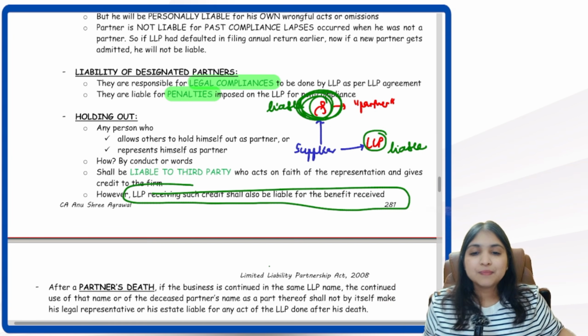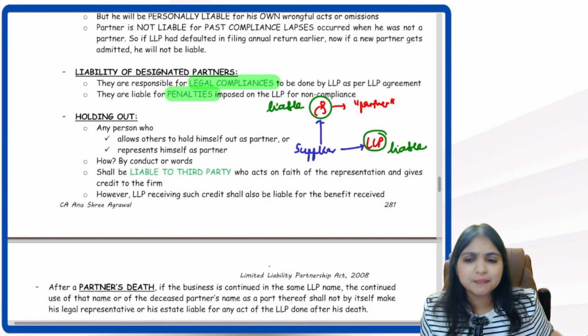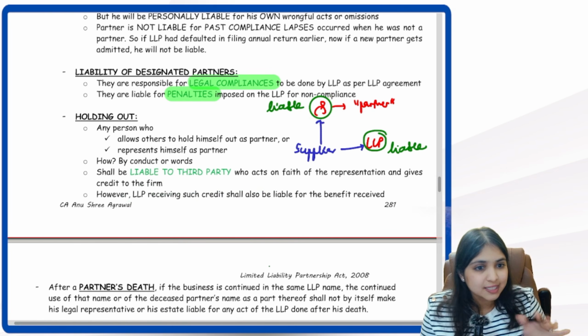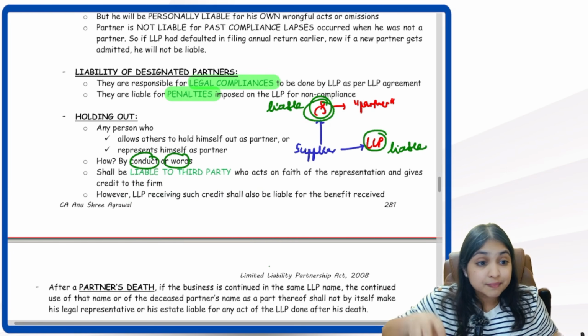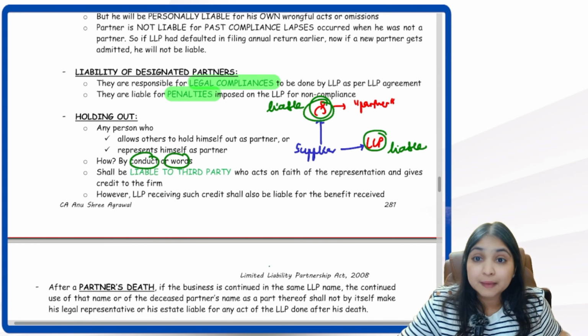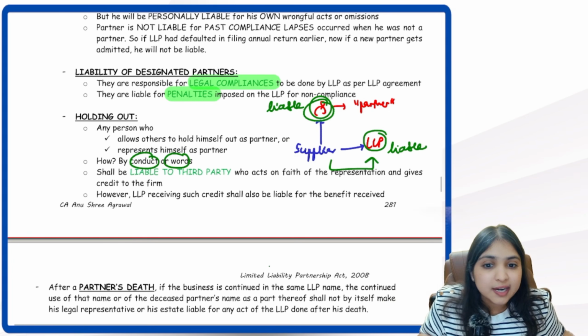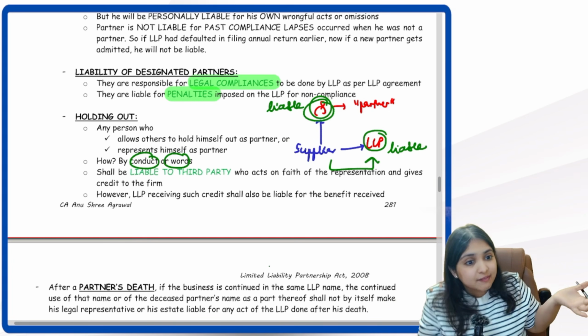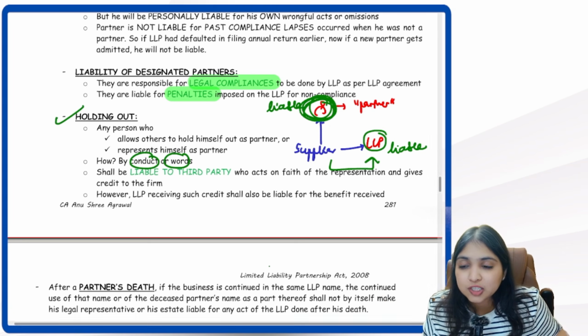Along with the LLP, this person, Mr. Red, even he will become liable. We will treat him as if he's a partner by holding out. Easy. So any person, through his words or through his conduct, if he is making another person believe that he is a partner, and a third party, acting on that representation, gives credit to the LLP, then the LLP will anyways be liable. Along with that, this person, Mr. Red, will also be liable. This is your holding out point.